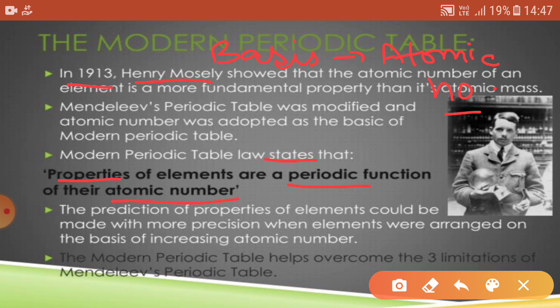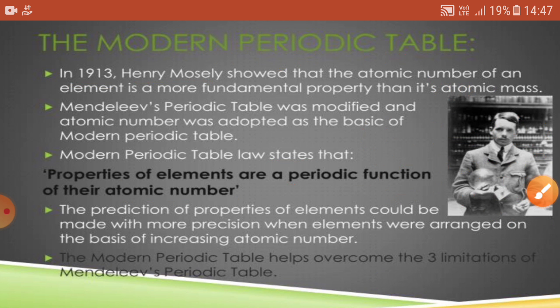Let us take an example of the first three elements, lithium, sodium, potassium, having the atomic numbers 3, 11, 19 respectively, and the electronic configurations 2,1; 2,8,1; 2,8,8,1. Basically, in all three elements, one electron lies in the valence shell. So these are placed in the same group, and that is the alkali metals. Now this is the reason behind the periodicity.